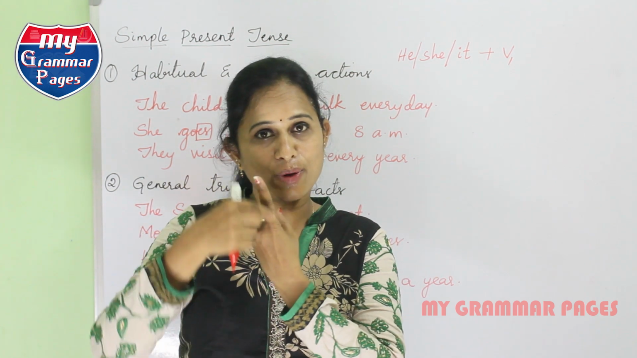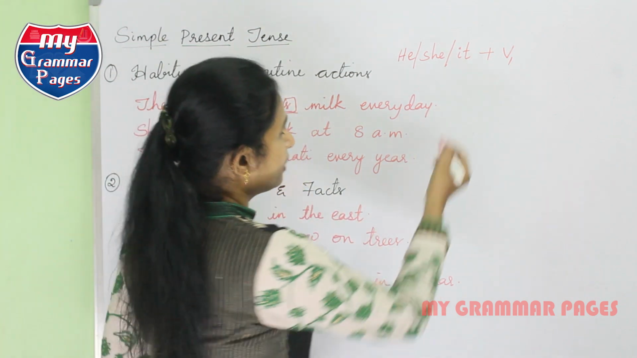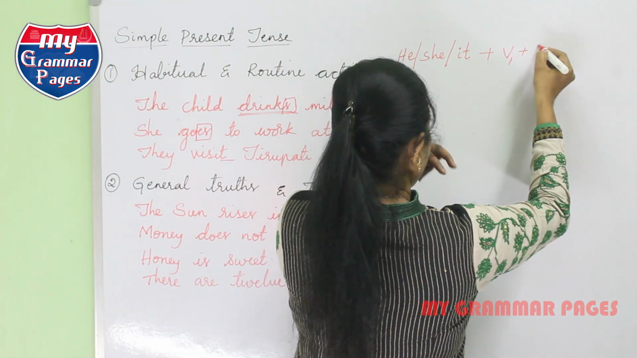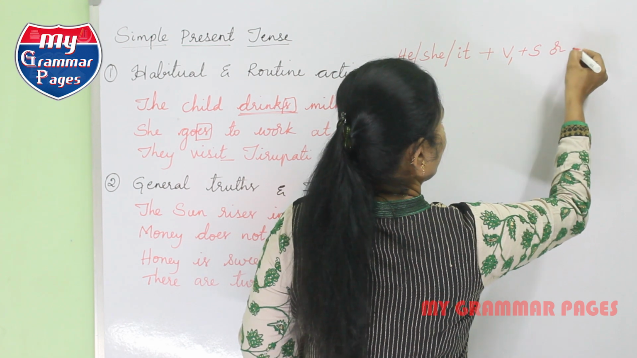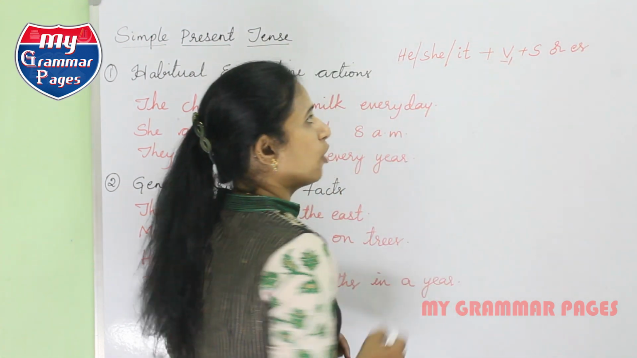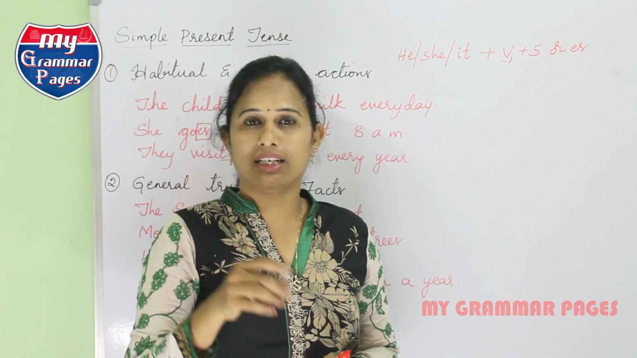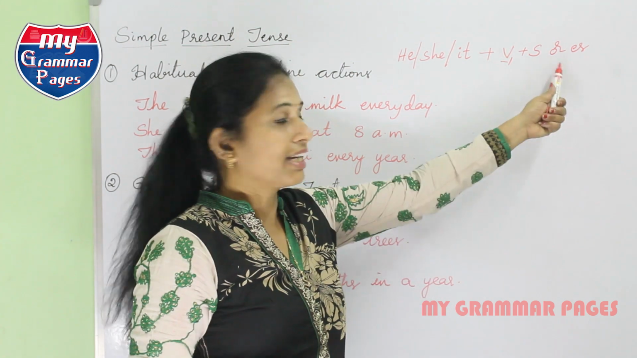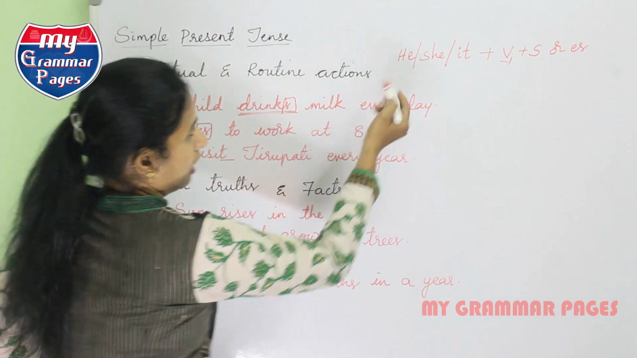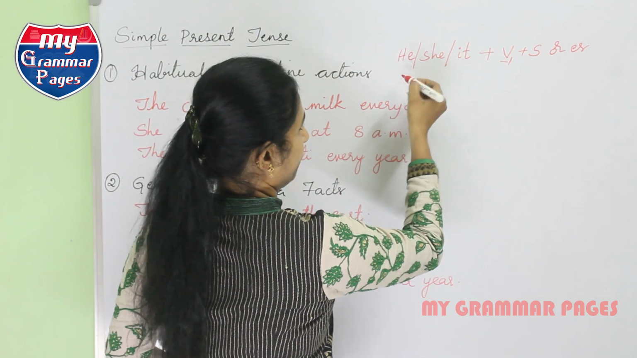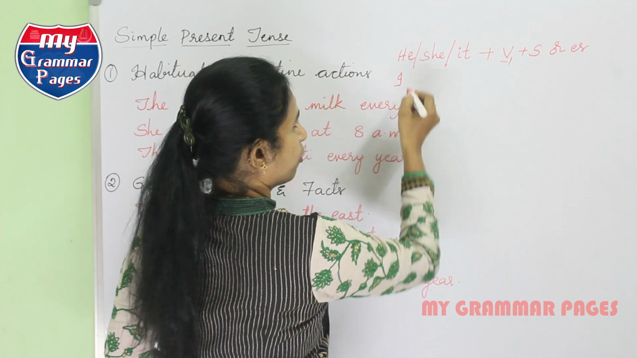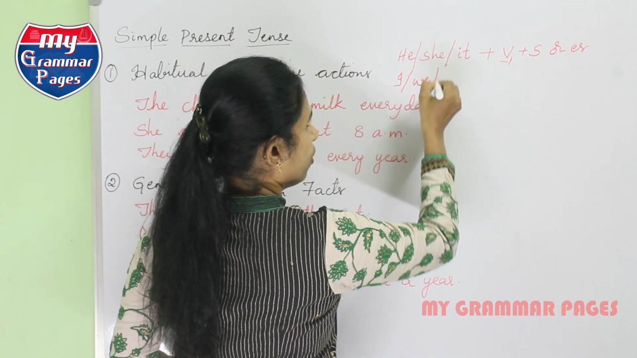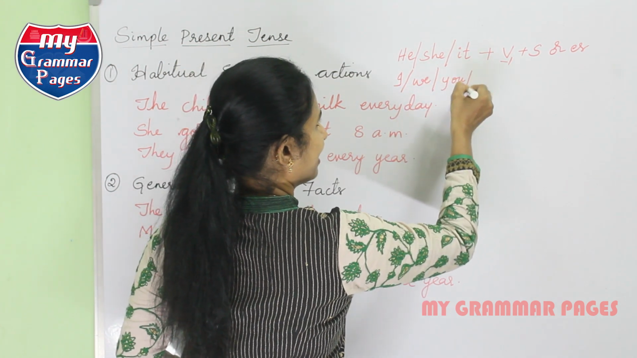So we are going to take only the first form of the verb, that is V1, and we are going to add either s or es depending upon the verb you are taking. Some verbs get added with only s and some verbs take es also. Now this is about these pronouns. Now coming to the rest of the pronouns, I or we or you or they.